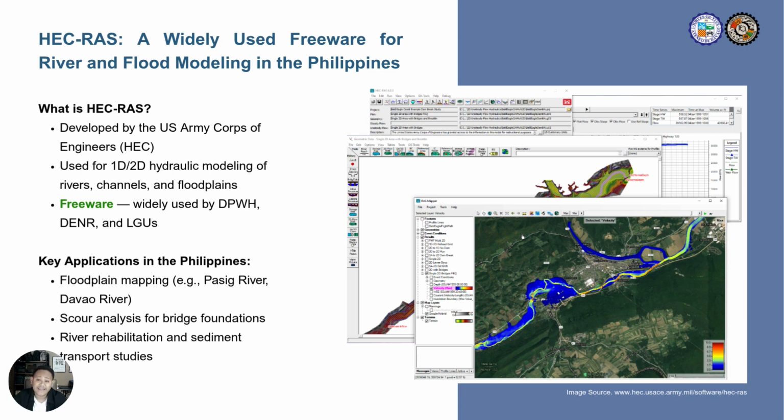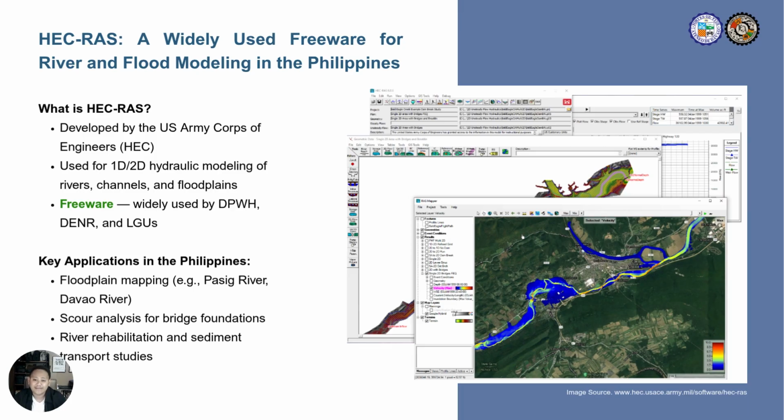HEC-RAS, which stands for Hydrologic Engineering Center's River Analysis System, is a powerful freeware developed by the United States Army Corps of Engineers. It is widely used for one-dimensional and two-dimensional hydraulic modeling of rivers, natural channels, and floodplains.